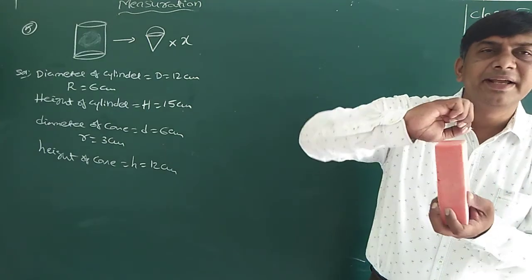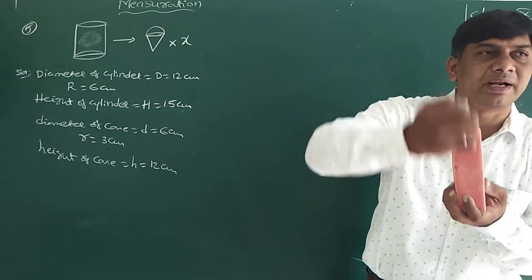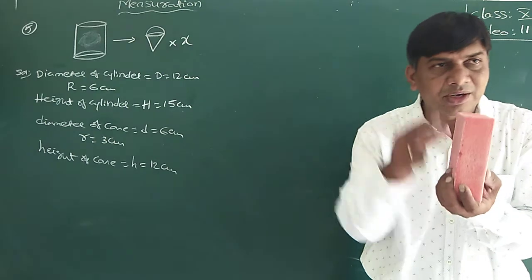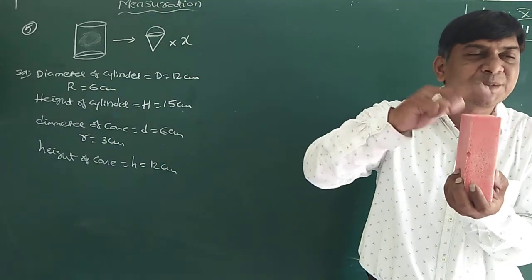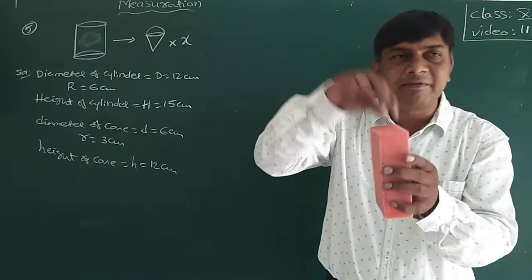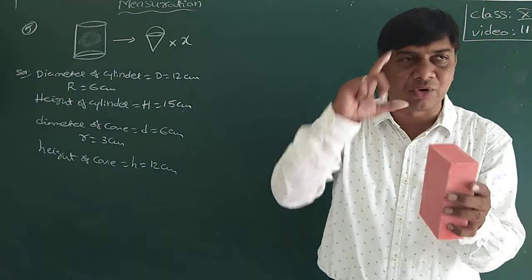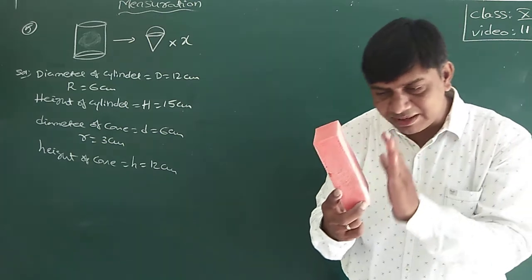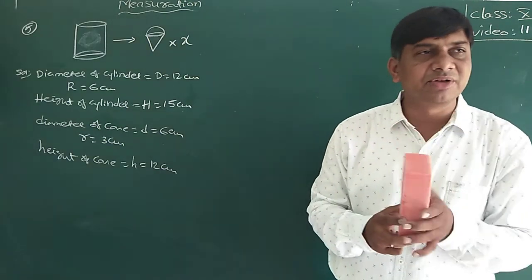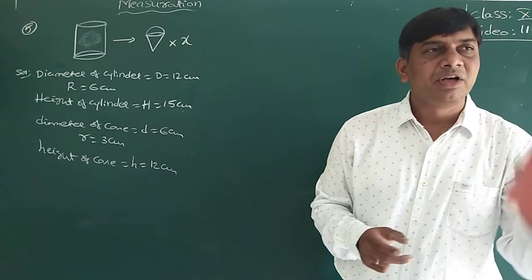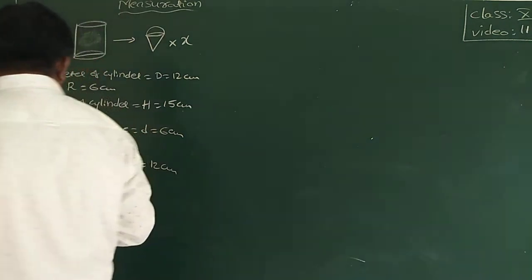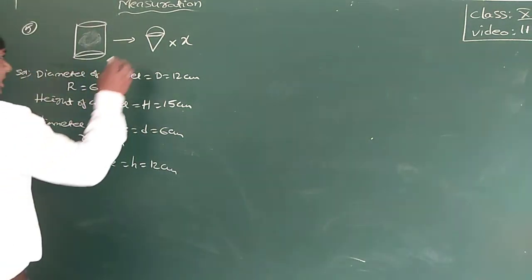Apart from that, he will give the additional hemispherical part also. That means the volume of the cone plus the volume of the hemisphere gives the total ice cream that can be filled in one cone. So the volume of the cone plus the volume of the hemisphere is the volume of the ice cream we will get.